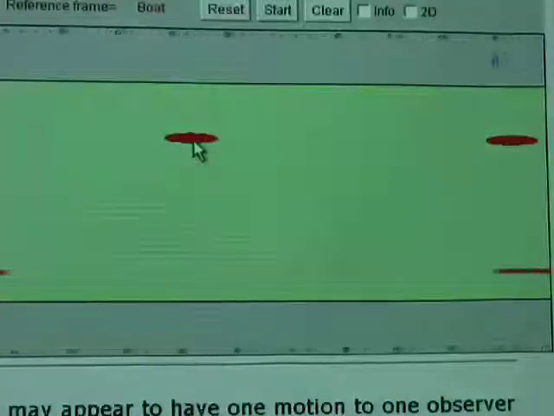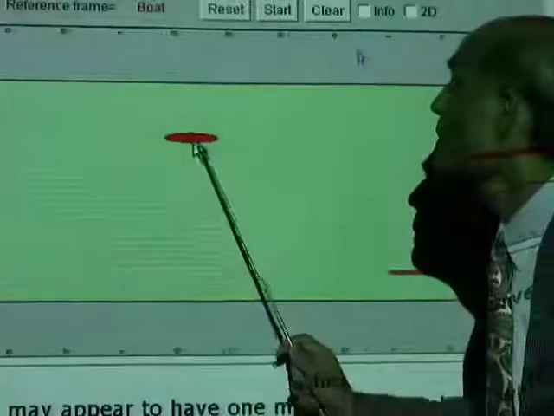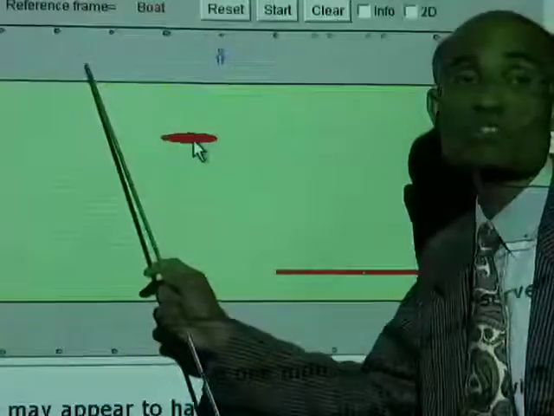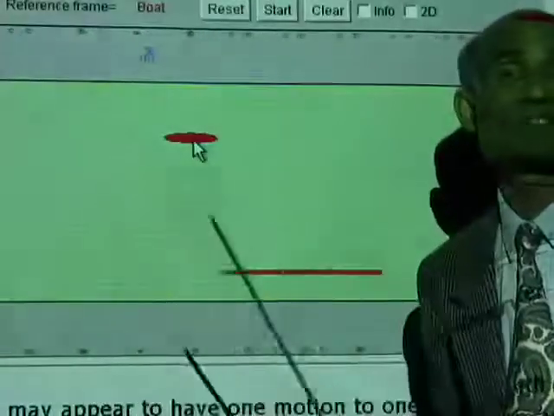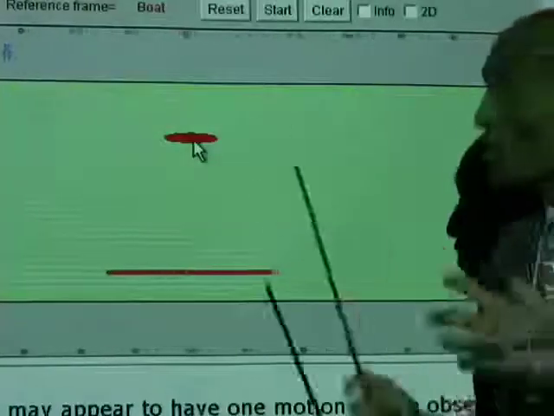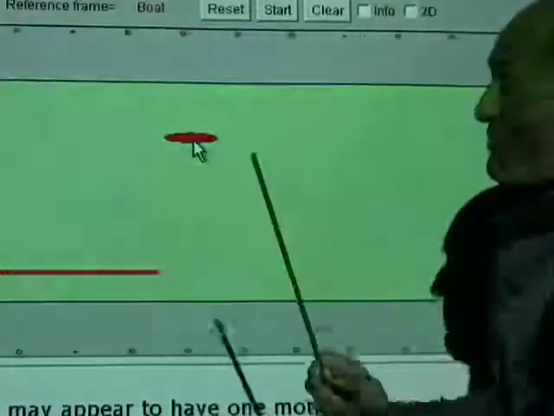Look at this. When you measure the velocity of the man from the boat, he is rushing in the negative x direction at 4 meters per second. Is that right? So this is what we're going to do to find the relative velocity.